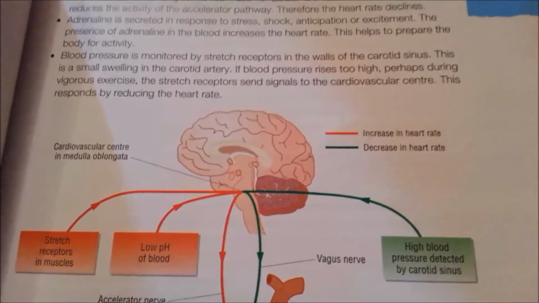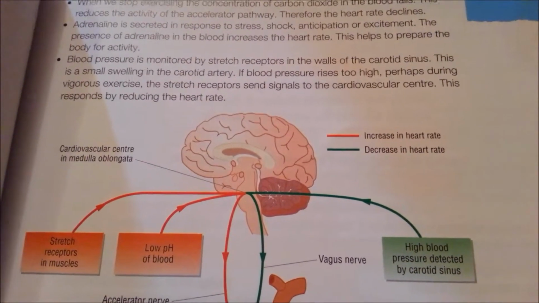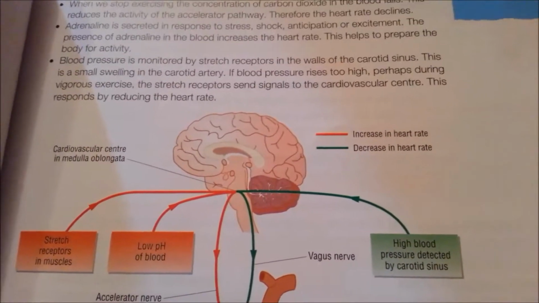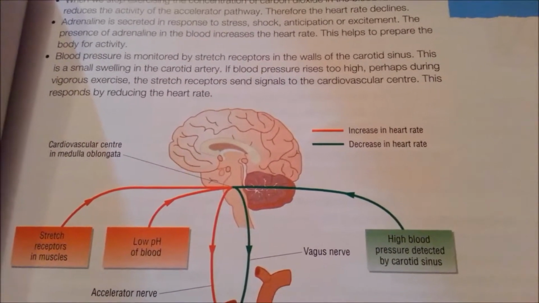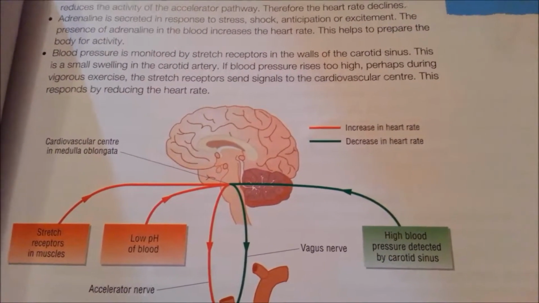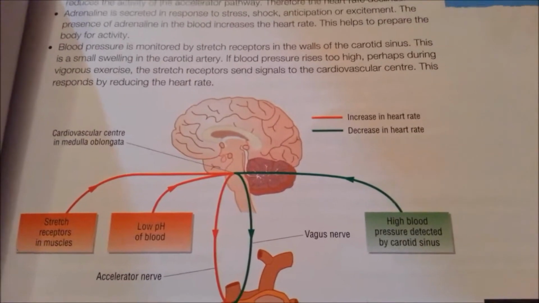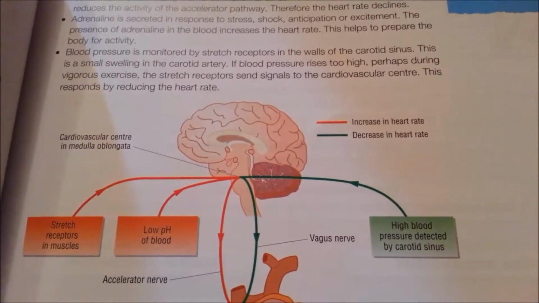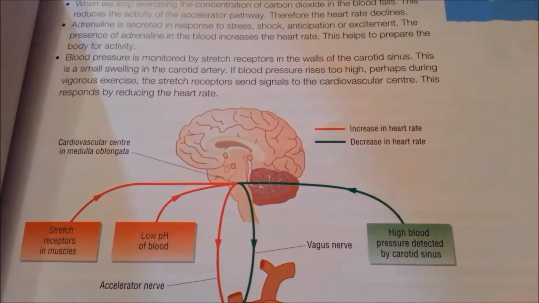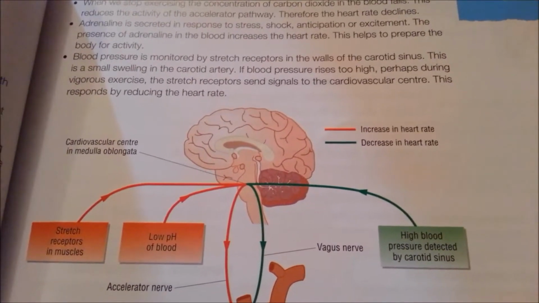From our previous reading, we know that adrenaline can affect the concentration of glucose and blood pressure. Here we also learned that adrenaline is involved in heart rate. It shows that adrenaline is secreted in response to stress, shock, anticipation, or excitement. The presence of adrenaline in the blood increases the heart rate. This helps to prepare the body for activity. The activities involved are likely to be related to the fight or flight mechanism, whereby the presence of adrenaline causes someone to either fight or run, depending on the situation and how they are as a person.